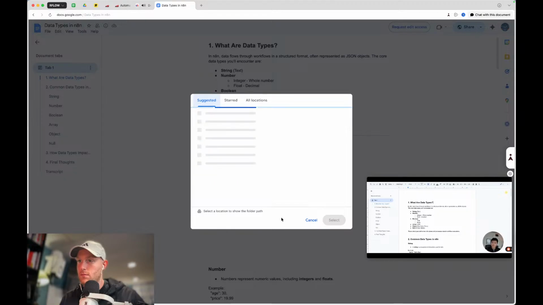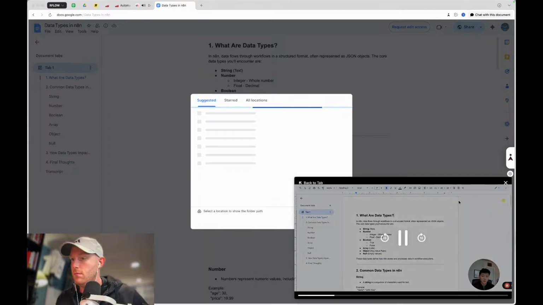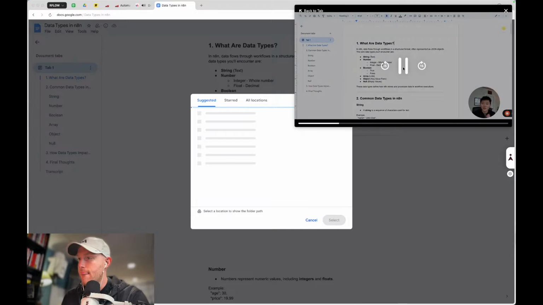But that's an array. And sometimes those can be confused with objects, because objects are also almost like a list of things. But rather than just being product something, product something, product something, an object is like a container of different key value pairs. So I'll show an example down below, or we'll look at what it actually looks like in N8N, in JSON, in the schema format, whatever it is. But sometimes arrays and objects can be a little confused, so we'll break that down.